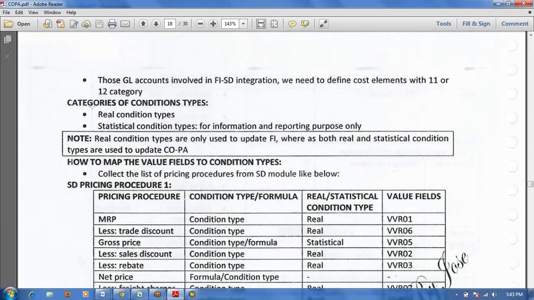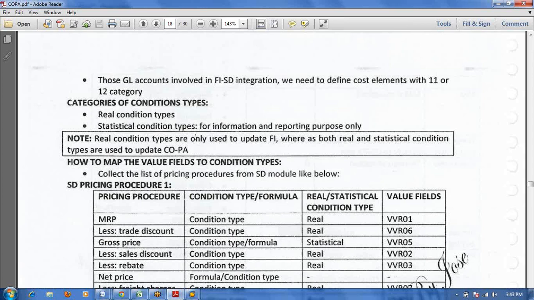Here there are two types of condition types: one is real condition types and one is statistical condition types. The real condition type impacts both modules, FI and COPA. That means if you select a real condition type, at the time of posting the amount will affect the FI module, and the same way in the other module. A statistical condition type won't impact the FI module, it will impact only the COPA module.